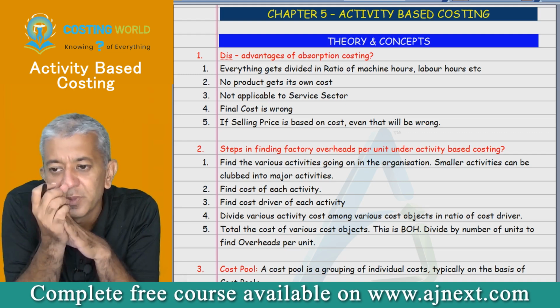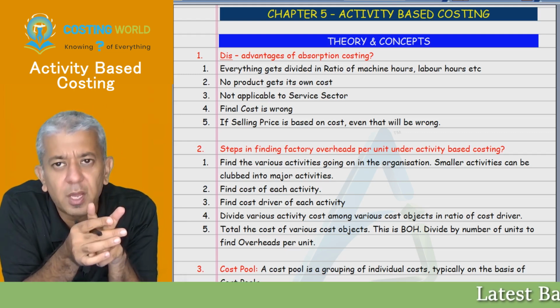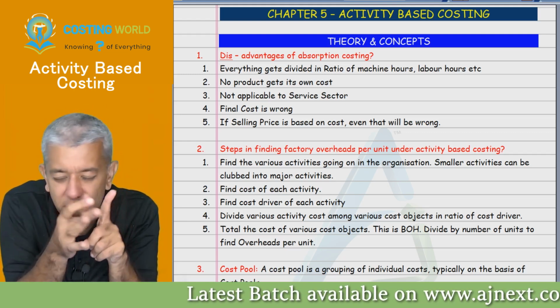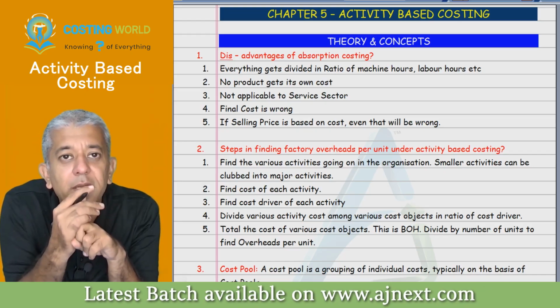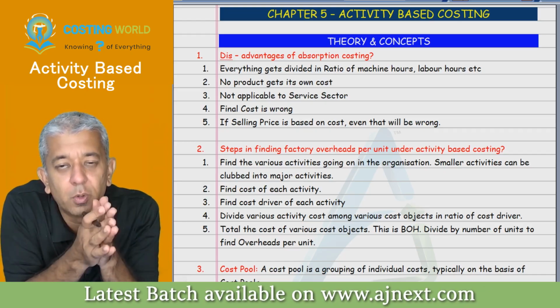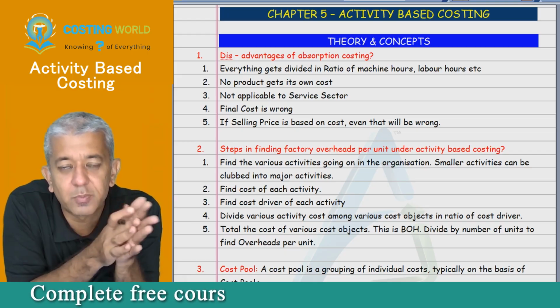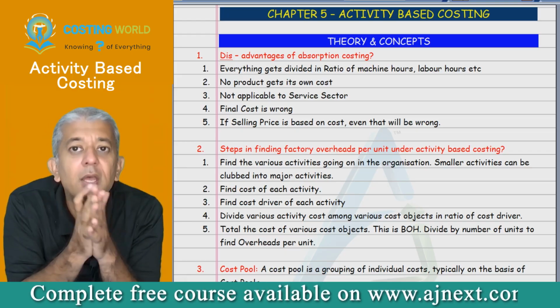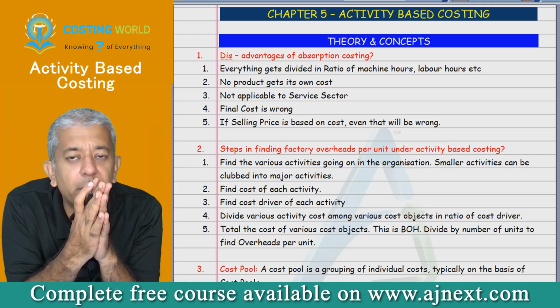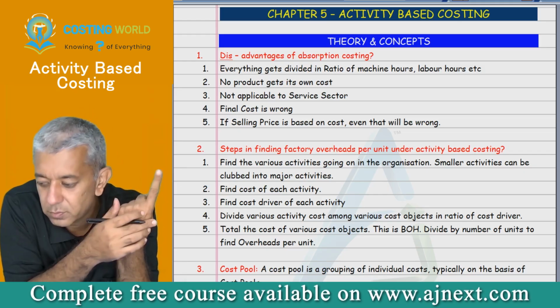Absorption costing taught two things to me. First, how to make books of accounts, which I'm not interested in much now. Second, it taught me how to put overheads inside the product. It does that by means of the absorption rate. Absorption rate is BOH upon BLA. There are 6 methods to find out the absorption rate. You tell me those 6 methods, please.